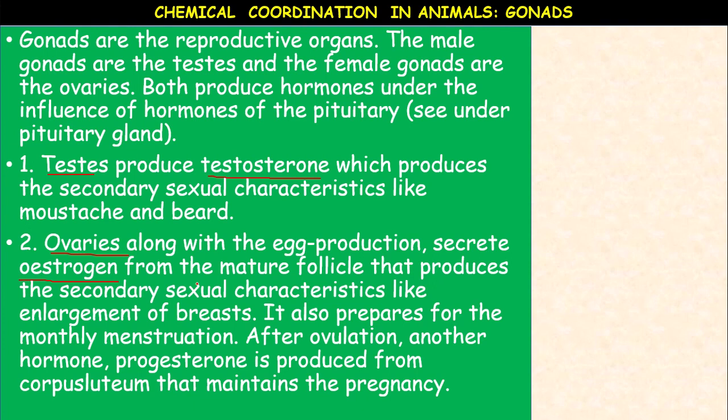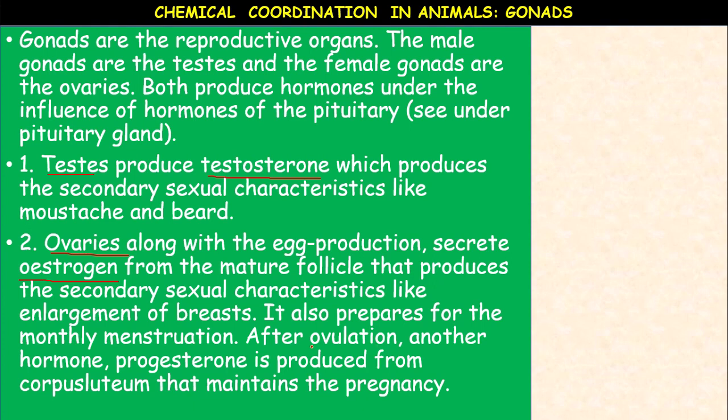Estrogen from the mature follicle produces the secondary sexual characters like enlargement of the breasts, change in the voice, pubic hair, and it also prepares for the monthly menstruation.